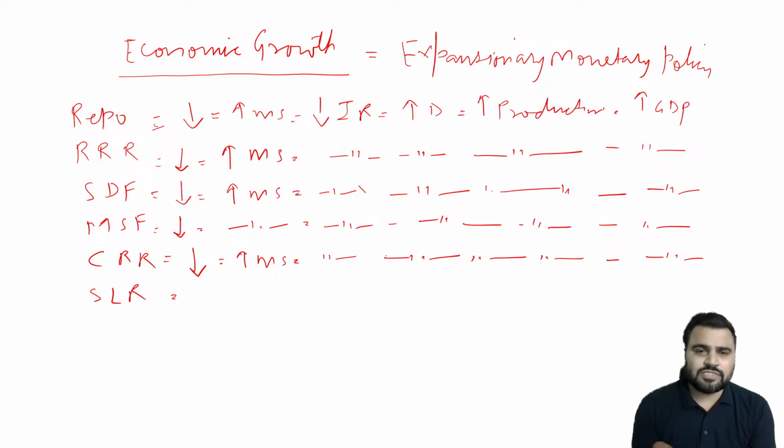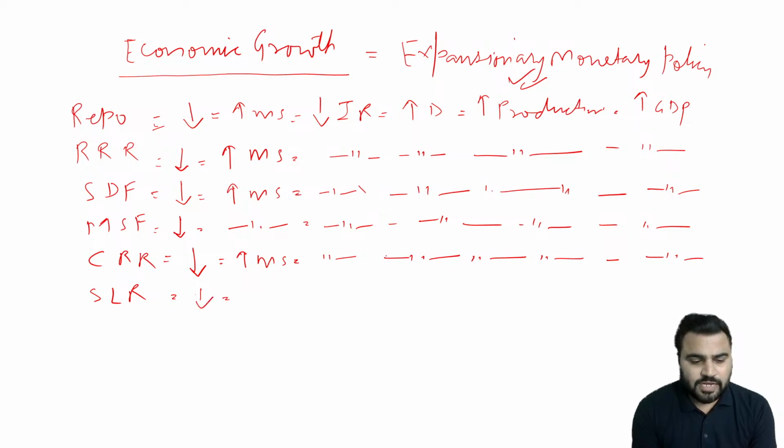So in all these cases, you can see there is an increase in the money supply. That is why we are calling it an expansionary monetary policy, because money supply is increasing here. In all the cases, you can see money supply is increasing, and when money supply is increasing in the economy, then what will happen? Basically there is an increase in the production.